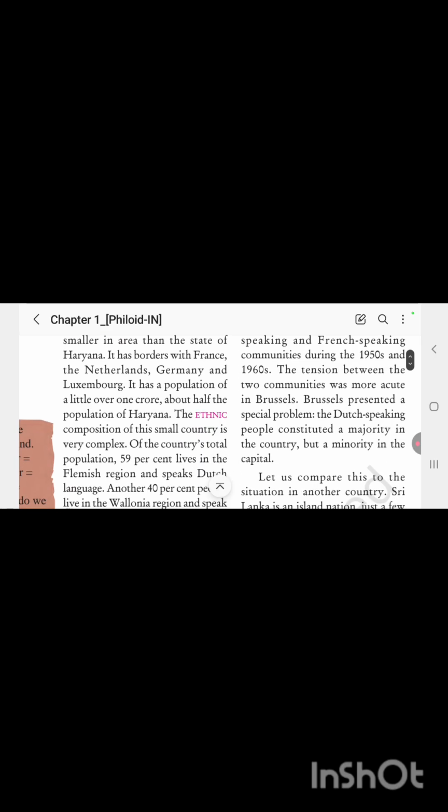Another important feature about Belgium is that it has a population of just over 1 crore, which is a small number. And fourth, its ethnic composition is very complex. The ethnic composition makes the whole country unique, and power sharing among these ethnic groups makes it a differently democratic country.